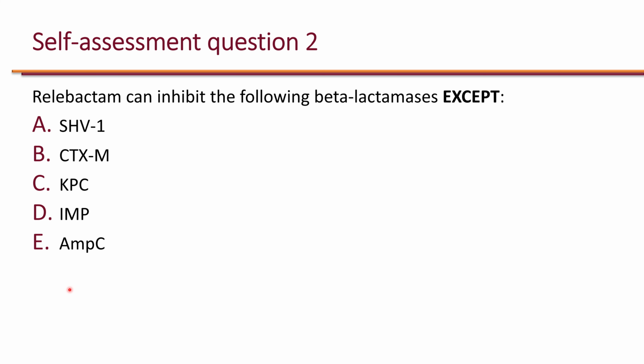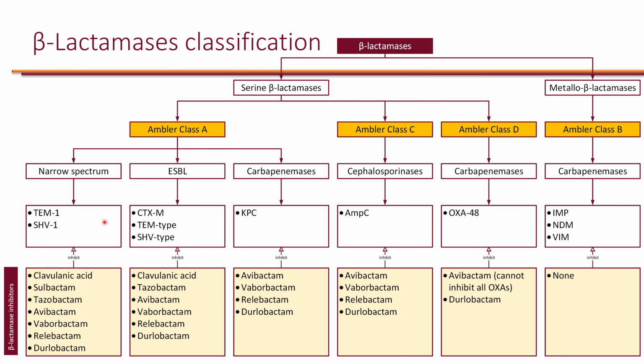Here's another self-assessment question. Relebactam can inhibit the following beta-lactamases except A. SHV-1, B. CTX-M, C. KPC, D. IMP, or E. AmpC. Please pause this video and think about the answer. The correct answer is D. IMP, which is a metallo-beta-lactamase.